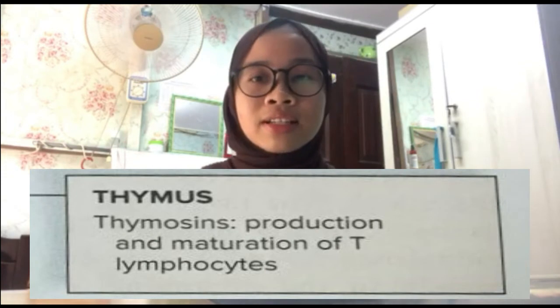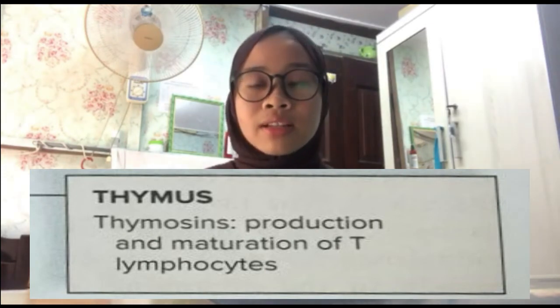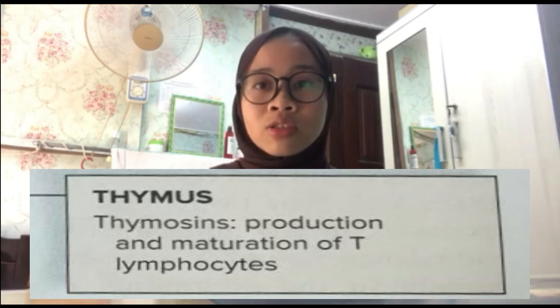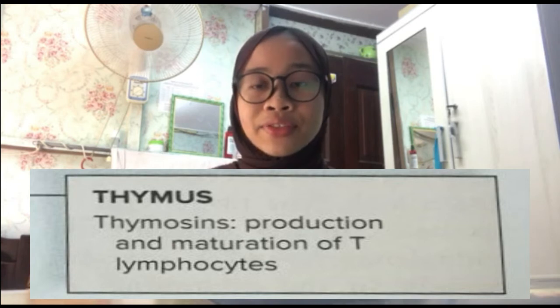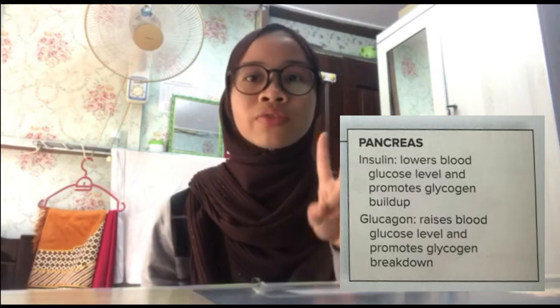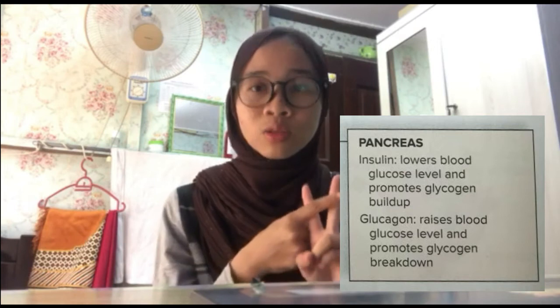Next, for the thymus. Thymus releases a hormone known as thymosin. Thymosin is released for the production and also maturation of the T lymphocytes. Lastly, for the pancreas. Pancreas releases 2 different hormones, which are insulin and also glucagon.